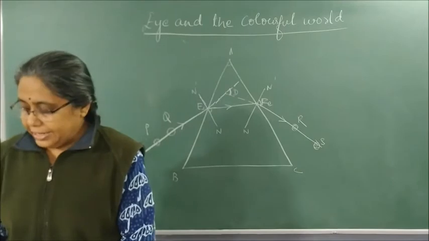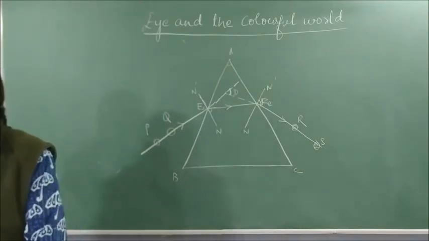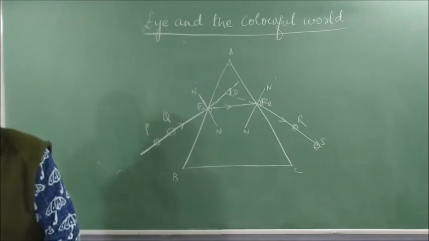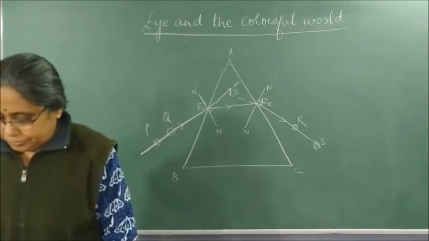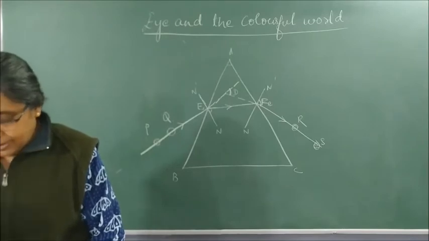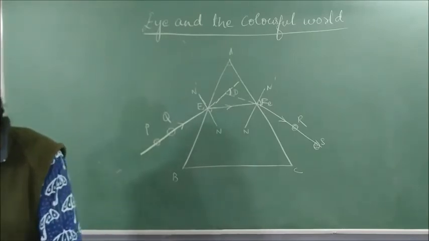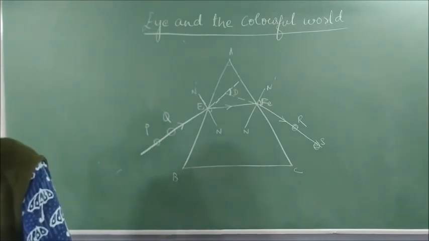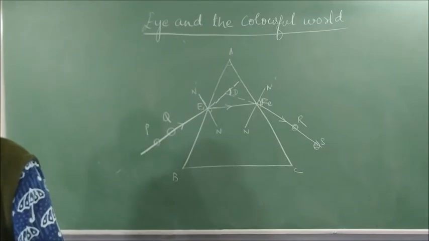You have to write the activity in your own words, and then draw the diagram, mark it as it is given in the textbook and then show it to me. And one more thing, at the end please write how do you define the angle of deviation.